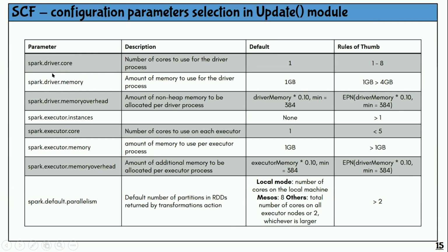So the first one is Spark driver core. This is the default value set by Apache Spark, and this is our rule of thumb that we set. For driver core, we only include 1 to 8 driver cores, and for the driver memory, only 1 GB to 4 GB. Then, for example, for executor core, we do not want it to be more than 5, because if it is more than 5, it will affect the overhead of the processing. And for parallelism, we set it to be more than 2.